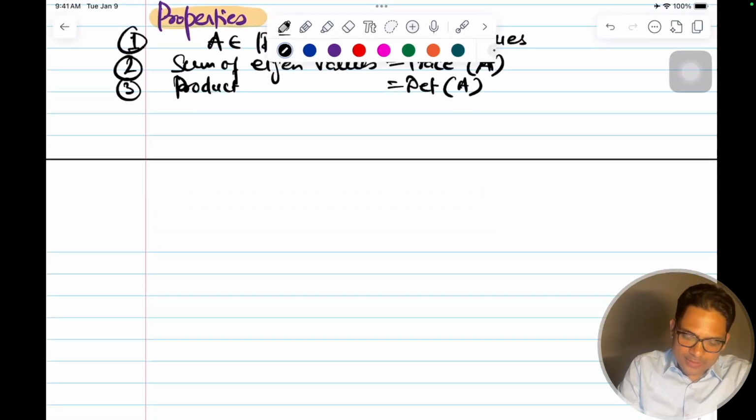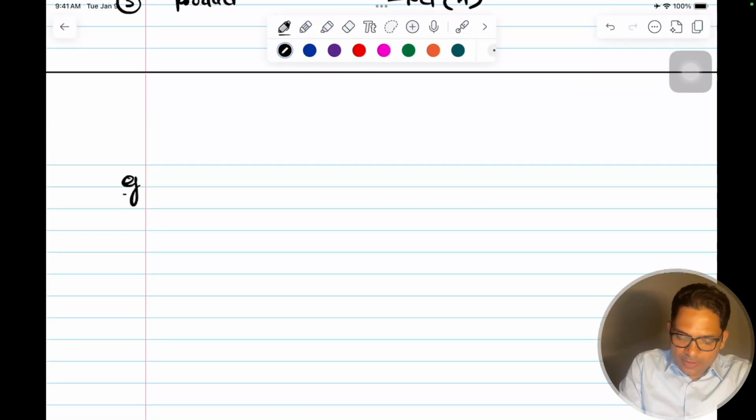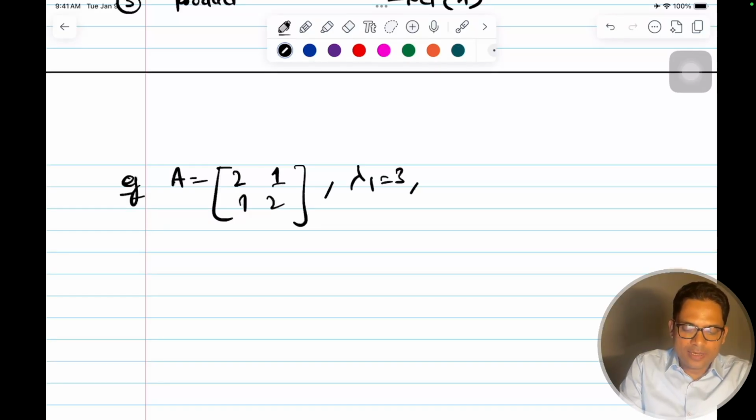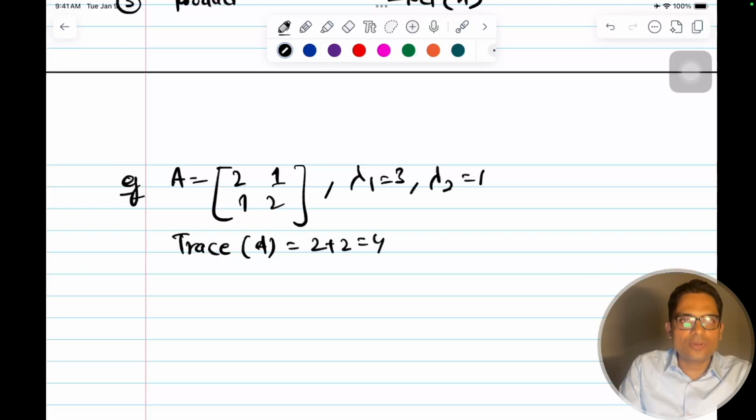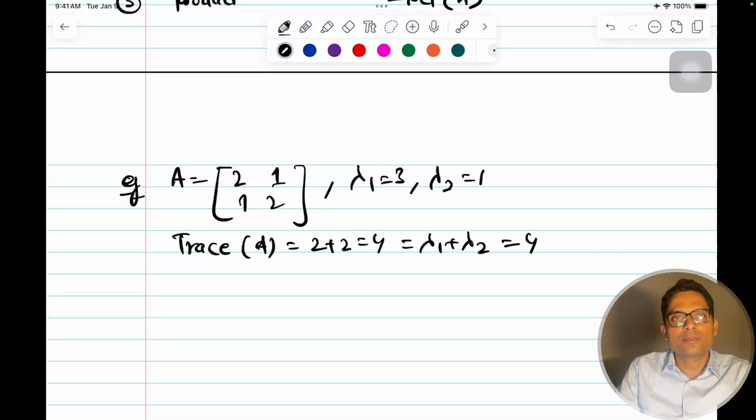For example, in our case, A was equal to [2 1; 1 2]. What were the eigenvalues? Lambda 1 was 3, lambda 2 was 1. What is the trace of matrix A? It is equal to 2 plus 2, which is 4. Is it not equal to lambda 1 plus lambda 2? There is a proof for this also, but we'll skip that.